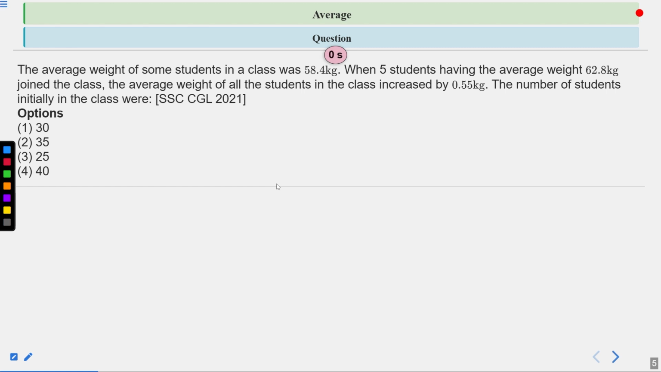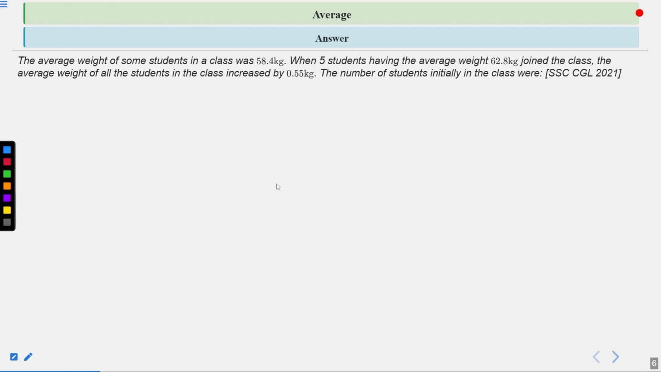Now time is up. Let's see the solution of this question. The question says that the average weight of some students, so we don't know the number of students, but it is given that the average is 58.4 kg. When 5 students having the average weight of 62.8 kg join the class, the average weight of all the students in the class increases by 0.55 kg. So we need to calculate the number of students initially in the class. We can calculate it by using the average formula. So the correct answer of this question is the second one, which is 35. Now see the detailed solution of this question.